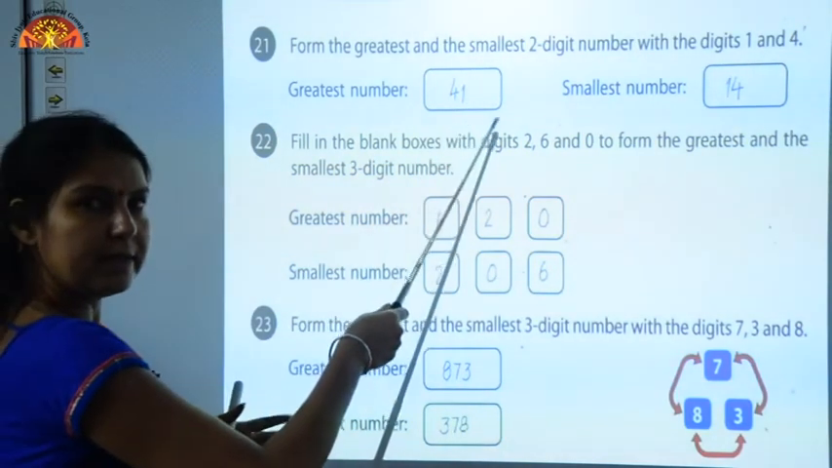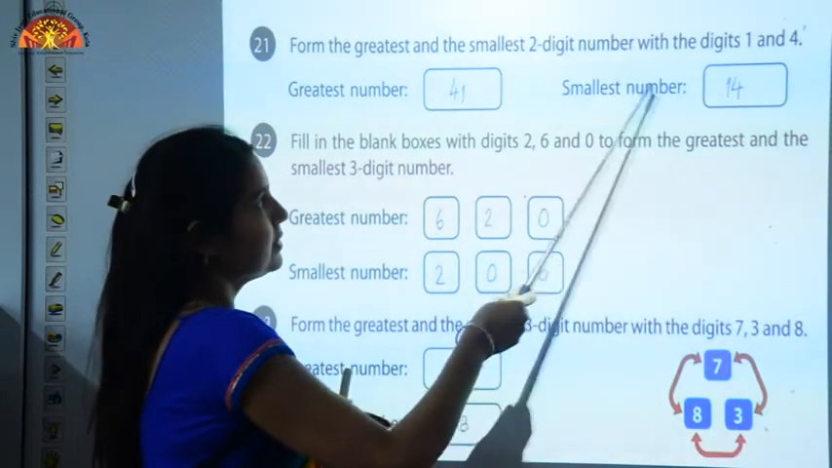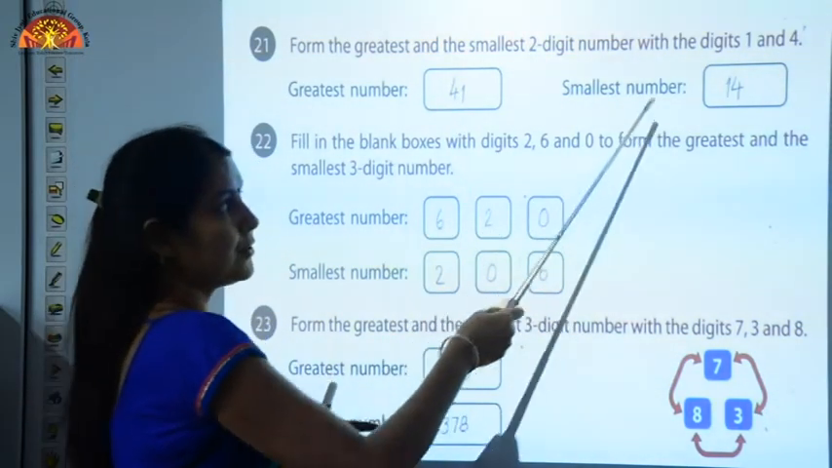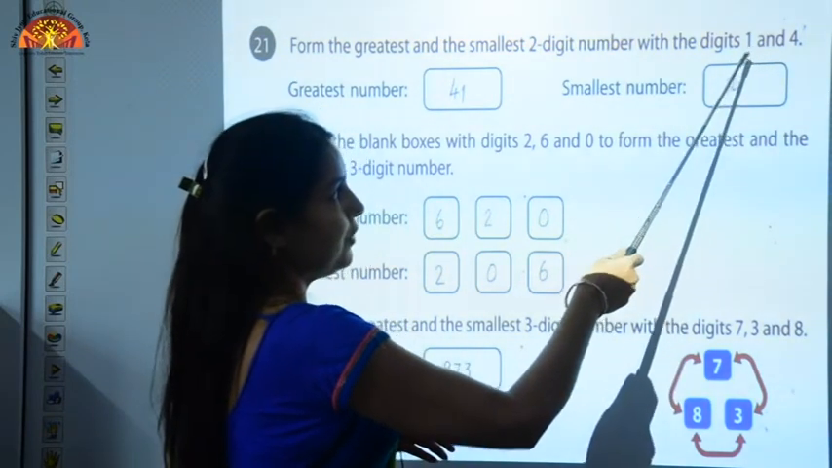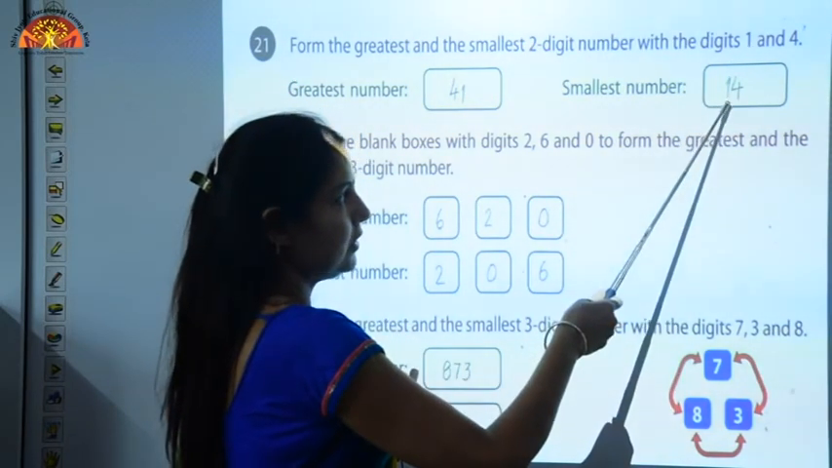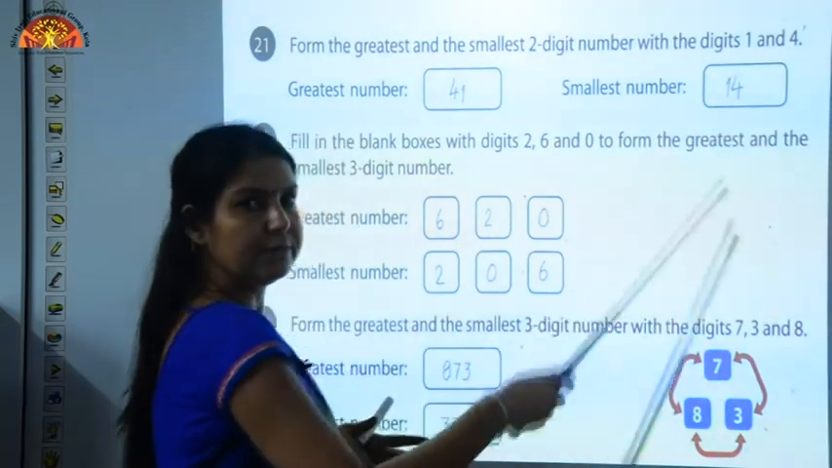This is the greatest number, and the smallest number is just opposite of this number. First of all we have to see which digit is smaller here. 1 is smaller, so we will write 1 at tens place and 4 is at ones place.